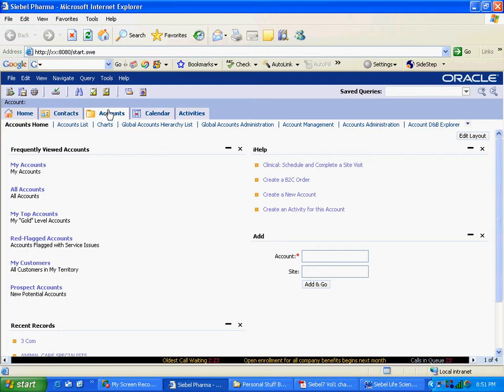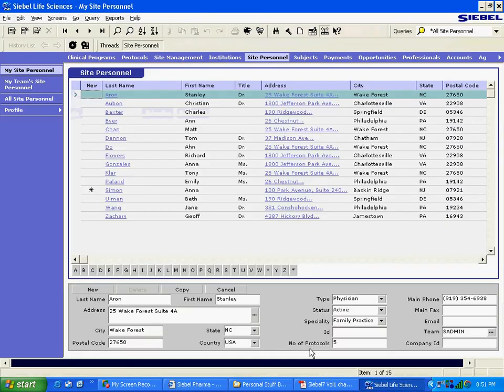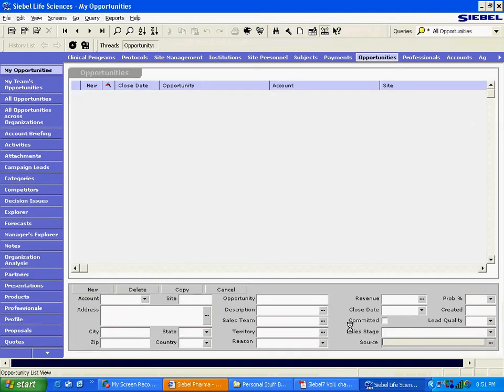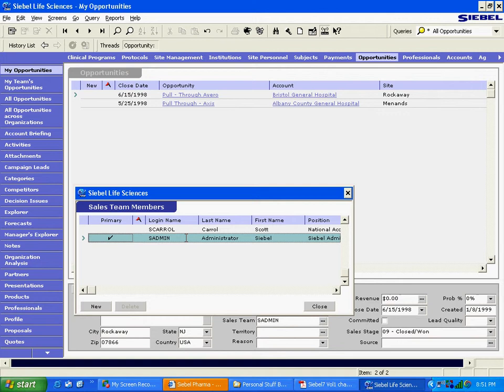Okay, you remember in Siebel 6, like here, you could have sales team members, right? Now these sales team members can only be employees. Like in Siebel 6, only employees could be working on opportunities. Okay, but do you think sometimes some partners could be working along with the employees of your company as sales team members? Is it possible?